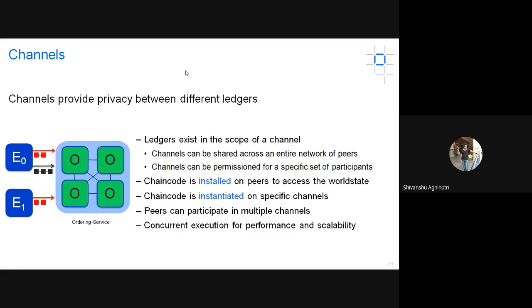Suppose there are 4 peers in your Fabric network, A, B, C, D, and you know that A and B will be communicating with each other, and C and D will be communicating with each other. In that case, channel 1 will contain peers A and B, and channel 2 will contain peers C and D, and they will communicate inside that channel. Whatever gets updated will remain inside those channels.